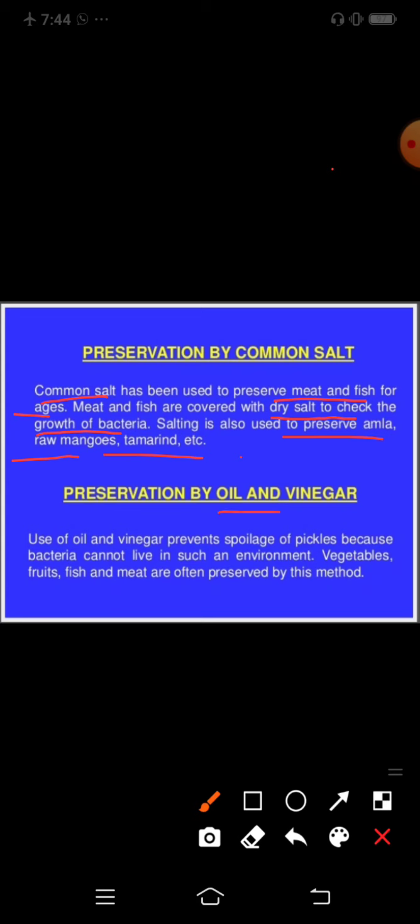Preservation by oil and vinegar. Use of oil and vinegar prevents spoilage of pickles because bacteria can't live in such an environment. Some bacteria are not able to survive in oil and vinegar solution. So vegetables, fruit, fish and meat are often preserved by this method.